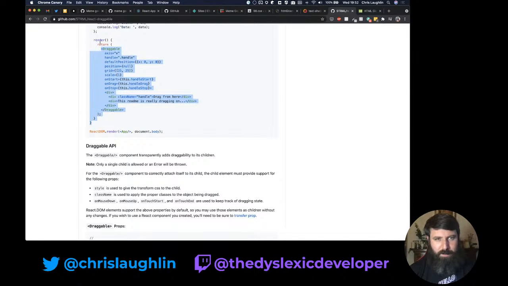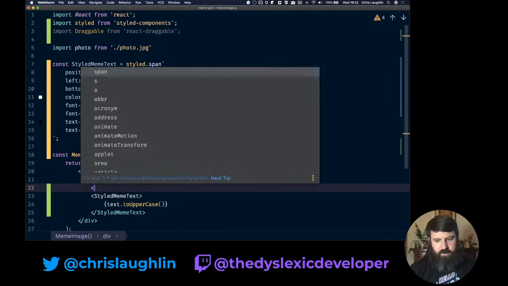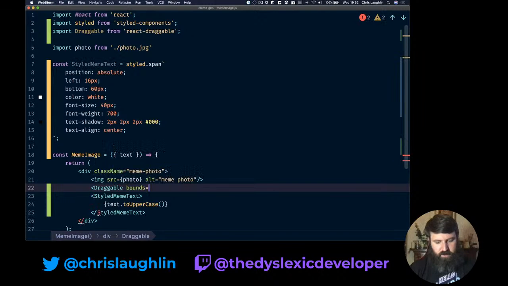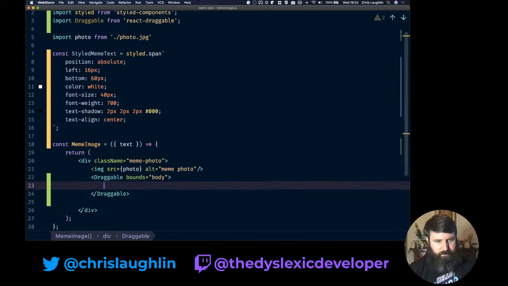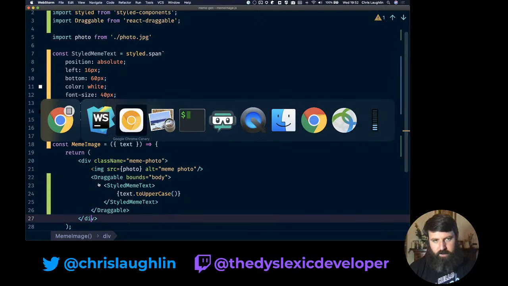options being passed in. I'm pretty sure you can just pass it. You can just do draggable and very little else. There is one thing. Yes, you can define bounds where it can be draggable. So if we then wrap this component in Draggable, I'm going to say bounds. We want our bounds to be the body of our document. So it can be dragged anywhere. Yes, it can be dragged outside of our image, but I think that might be okay.